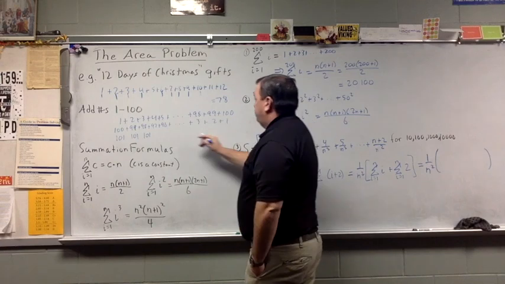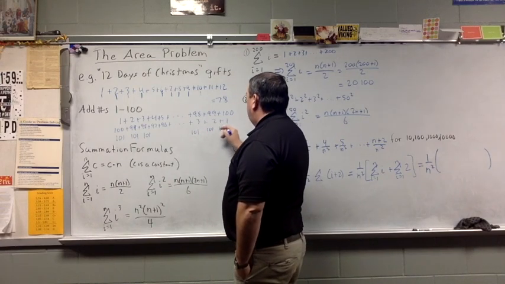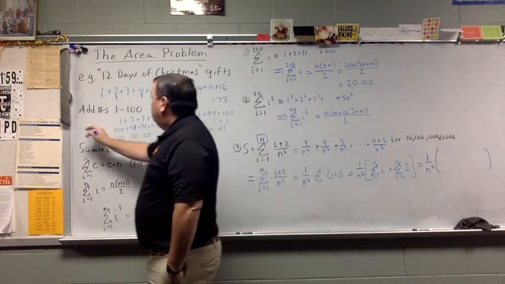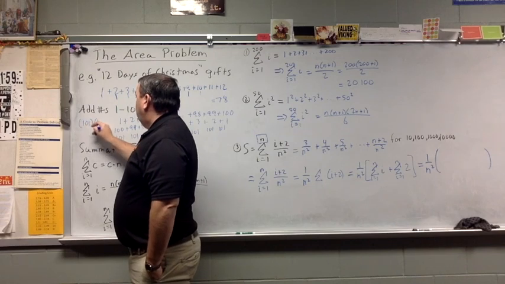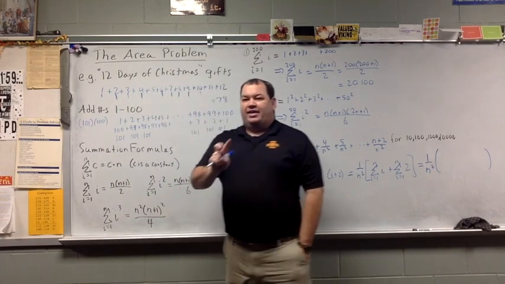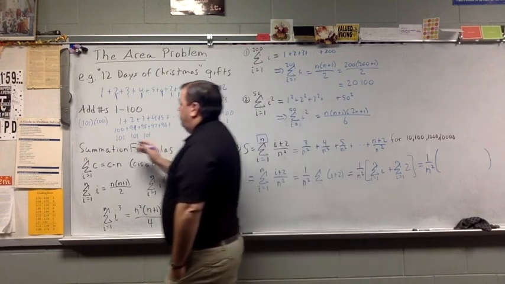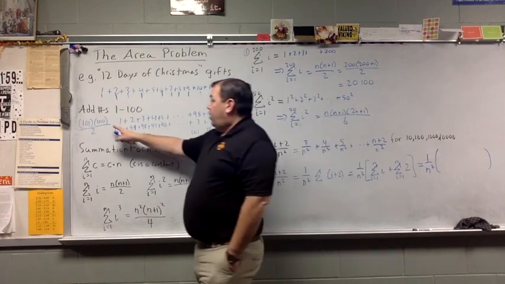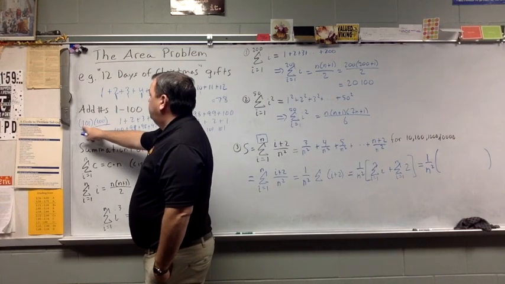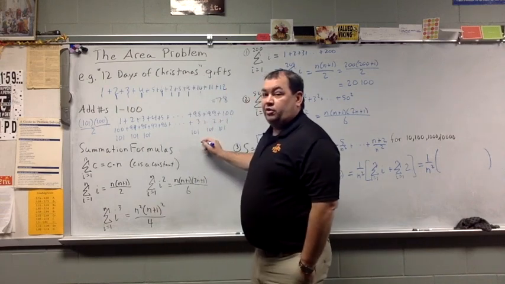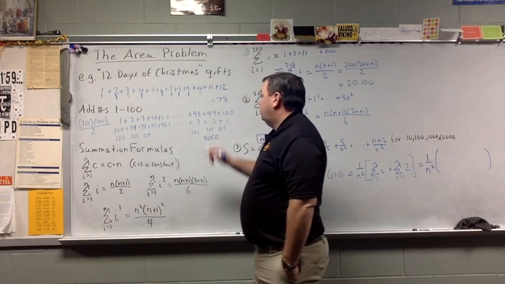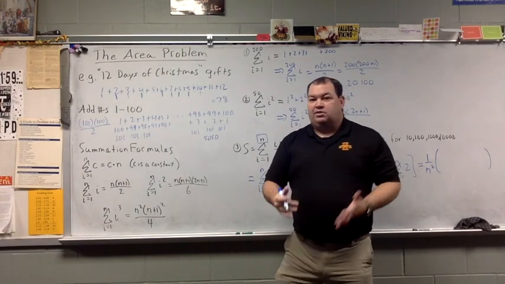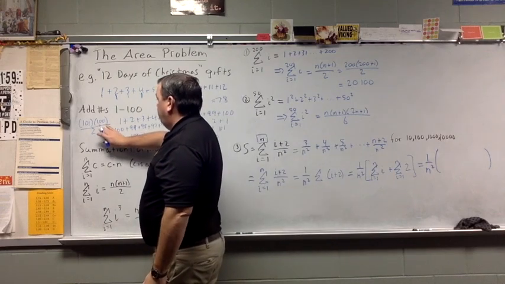And since there's 100 numbers here, I actually get 101, 100 times. The only problem is I did it twice. So I'm just going to cut this in half, and that's the only calculation I need to do. So half of 100 is 50. 50 times 101, that's a much easier calculation for me to do. 5,050.